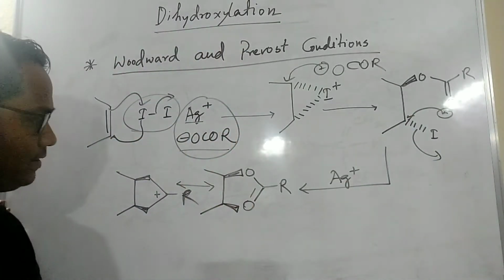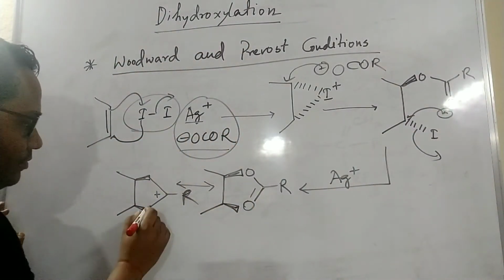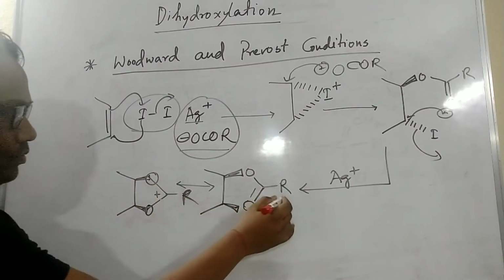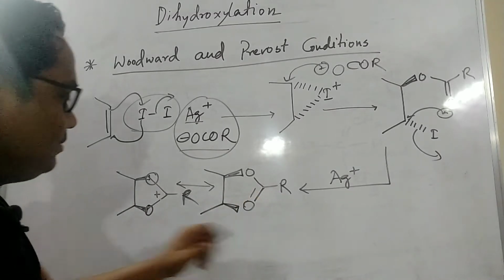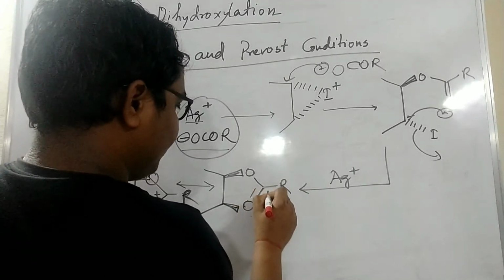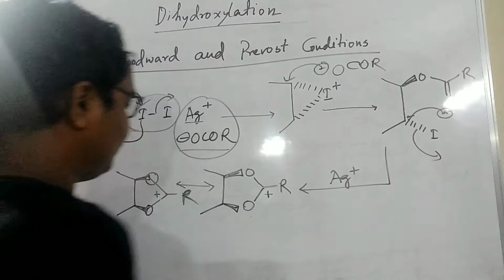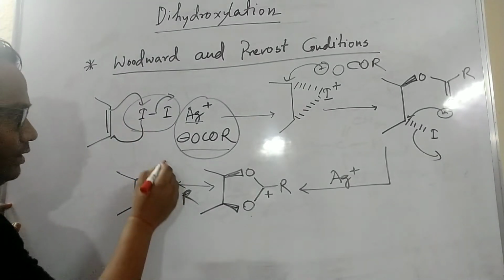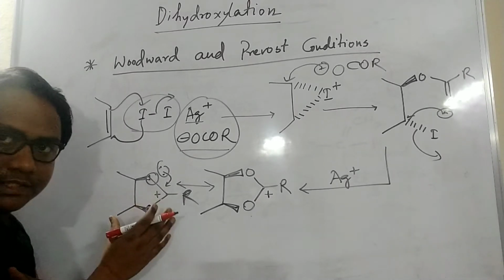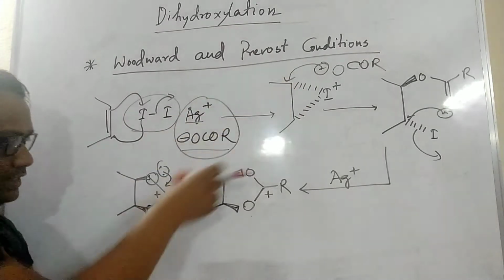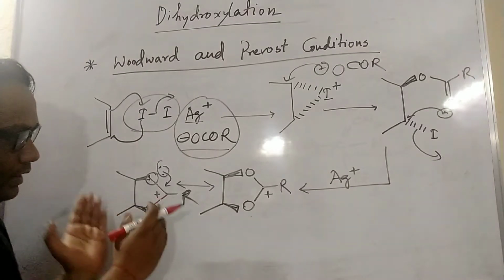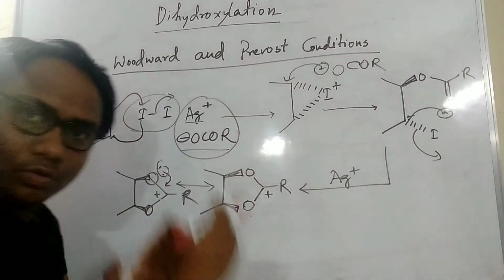So this is formed. Here you see both are oxygen, and the R group is there. Here you see this type of motif will form, and here a positive charge is there. That positive charge I wrote here, it will be stabilized by resonance. So this is the intermediate state of this reaction, and here it will be decided whether it will go trans or cis. Now I will explain from this intermediate state to both conditions.